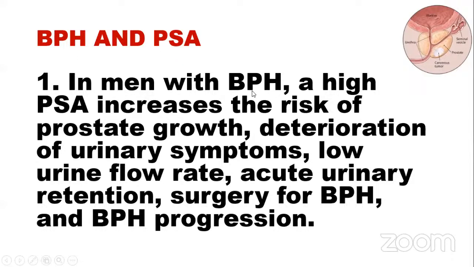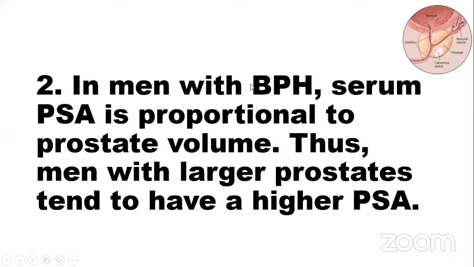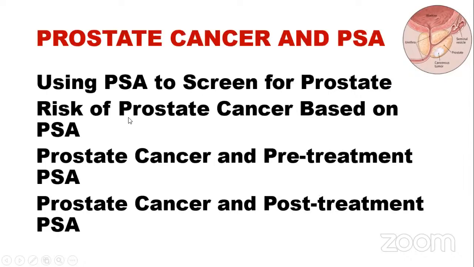BPH and PSA. In men with BPH, a high PSA increases the risk of prostate growth, deterioration of urinary symptoms, low urine flow rates, acute urinary retention, surgery for BPH, and BPH progression. In men with BPH, serum PSA is proportional to the prostate volume. Thus, men with larger prostate tend to have higher PSA.